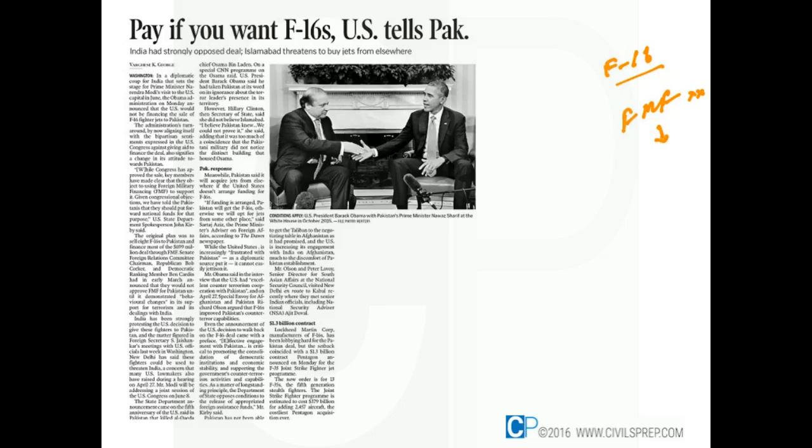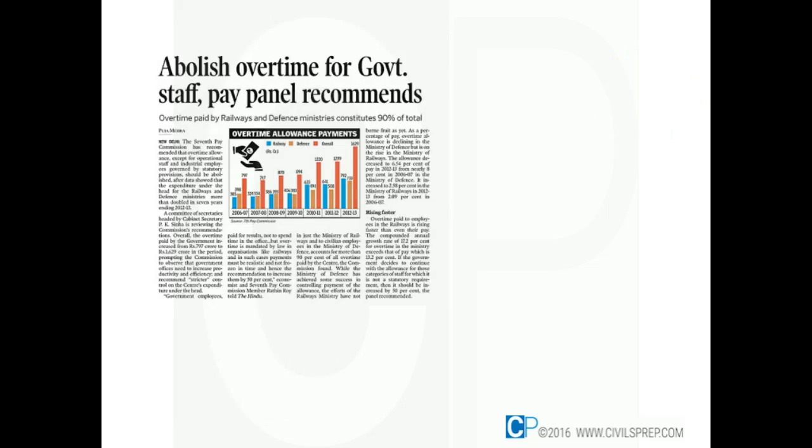In relation to this, the United States has asked Pakistan to pay for this as FMF is not available. On the other hand, if you also see the recent events, the United States is more engaging India on the Afghanistan issue, as Pakistan itself has failed to bring the Taliban to the negotiation table. So, in this context, this is an important development which we need to understand, because India has vehemently opposed the supply of F-16s to Pakistan by the United States of America.